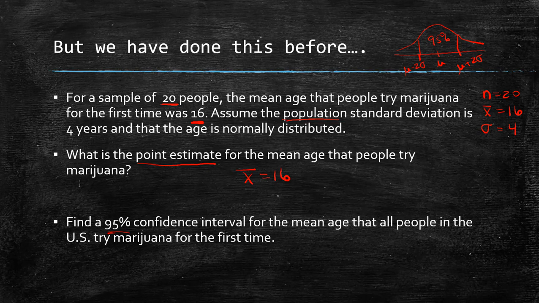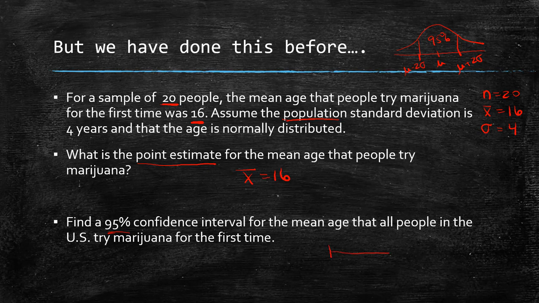Now we're going to find a 95% confidence interval for the mean age that all people in the U.S. try marijuana for the first time. So think of what we just talked about. That's 95% if it was mu. We'd add and subtract 2 standard deviations. But we don't know mu. We know x bar.